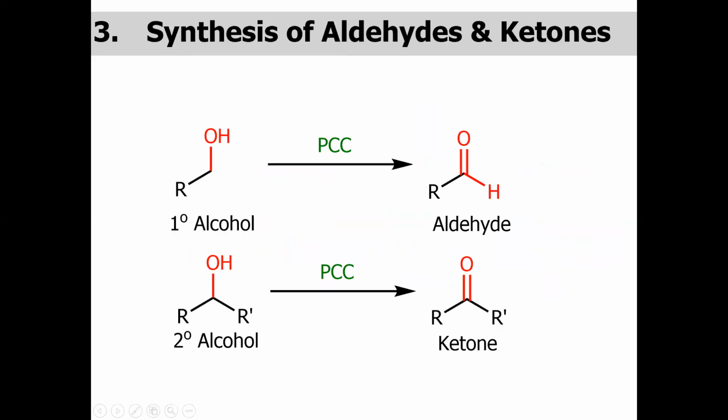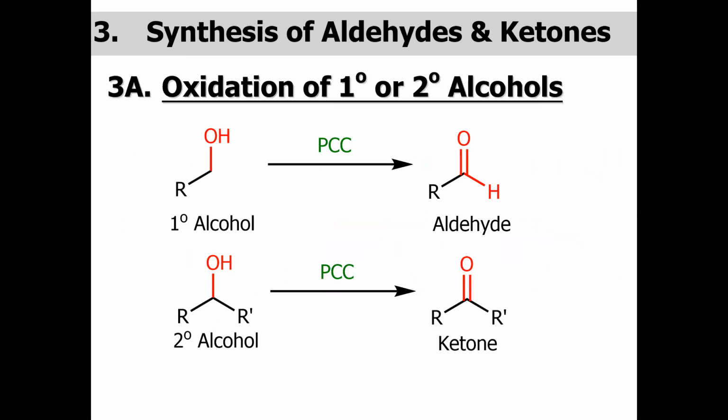Now let us start with the synthesis of aldehyde and ketone. The first synthesis is basically the oxidation of primary or secondary alcohol. When we react primary alcohol with a mild oxidizing agent, which is PCC, known as pyridinium chlorochromate, the end product will be aldehyde.